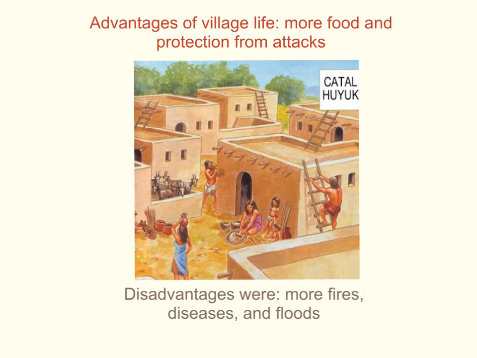Some disadvantages of village life are you have more fires. The more people you have, the more chances there are for accidents to happen and more fires burning down your settlements. Diseases: the more people you have and in closer proximity to you, the easier it is to contract some kind of disease that is being spread around. And floods. If you're by a river, which most of these settlements are, you're taking the chance that during the flood season, it's going to wipe away your village. And more people are affected by that.